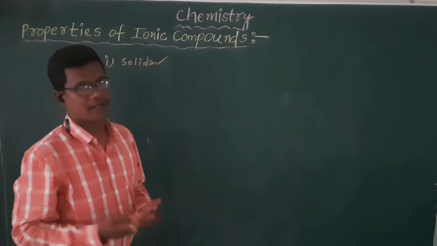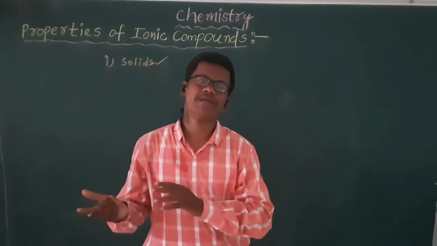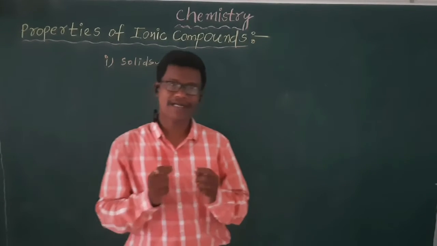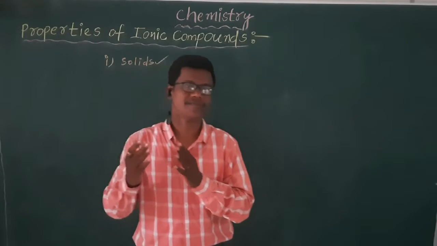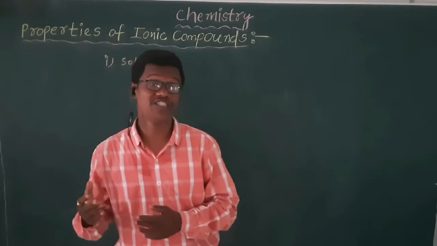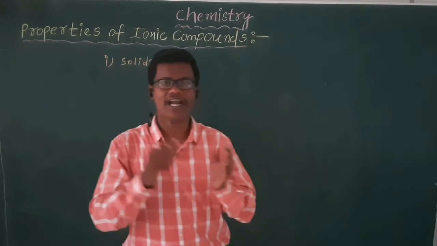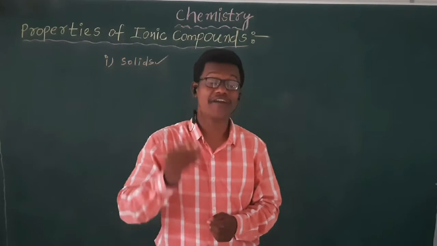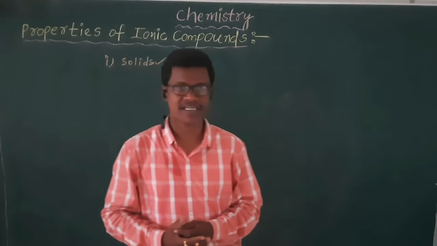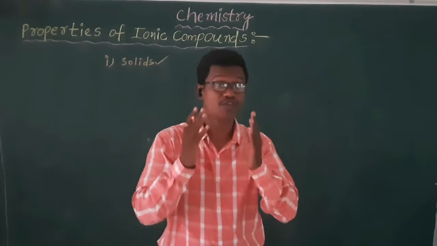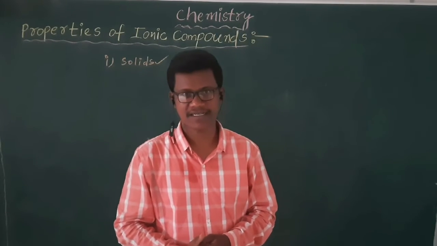Why? Because ionic compounds are formed from metal and non-metal involvement. That means metals transfer the electron to non-metals. At that time, the metal atom will give us a cation, and the non-metal atom will give us an anion. So in between the cation and anion in the ionic compound, greater attraction forces are present. Greater electrostatic forces are present. Due to those stronger attraction forces, all ionic compounds are solids.